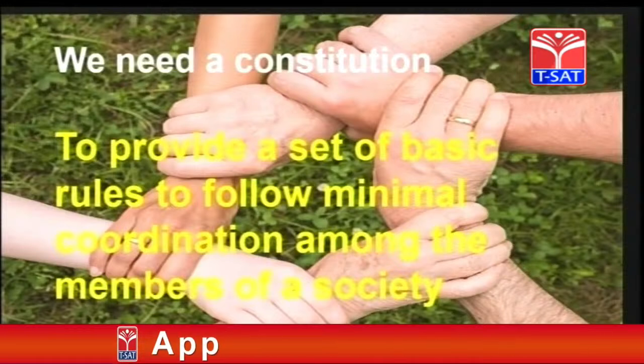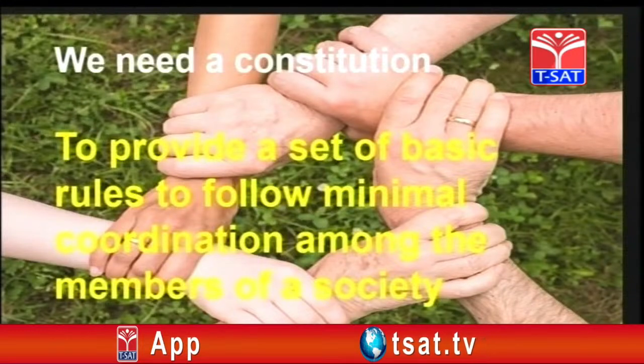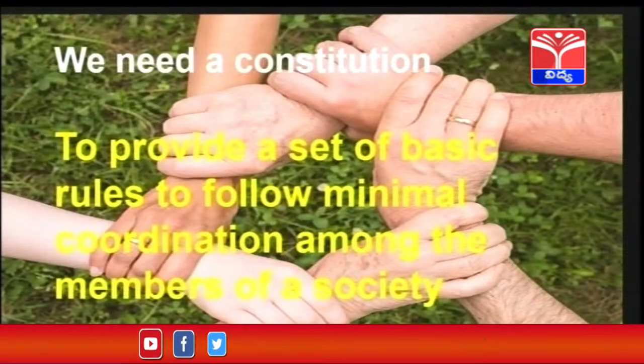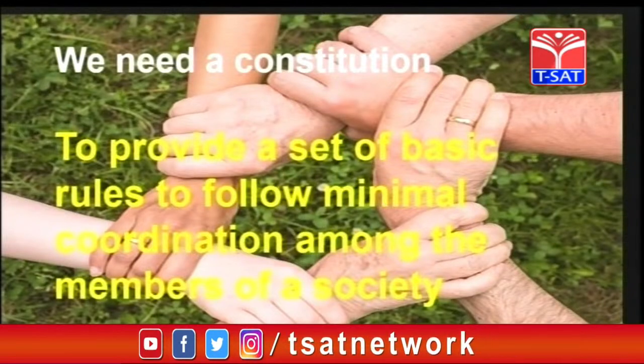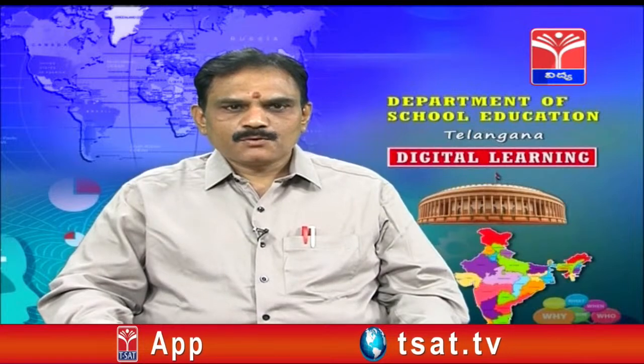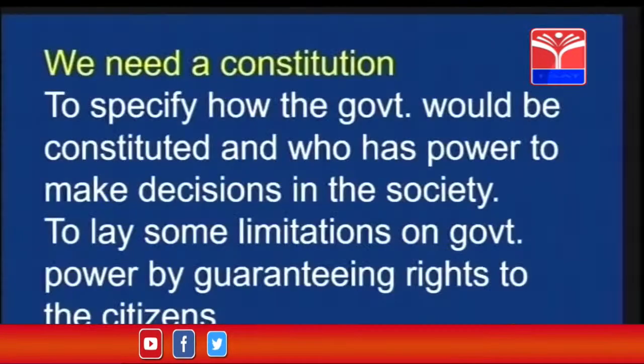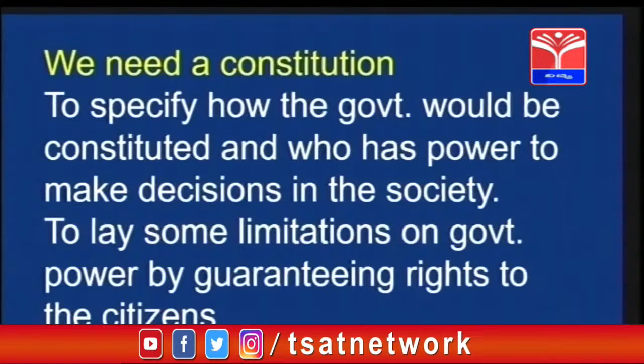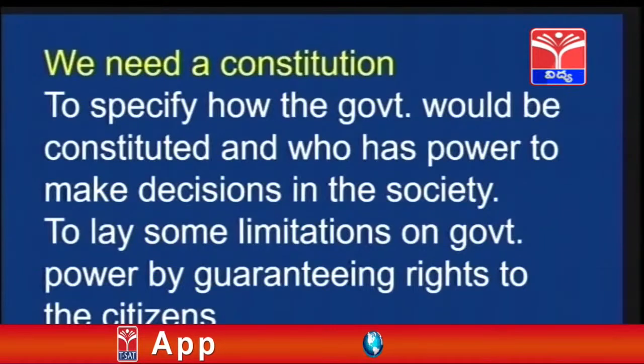Why do we need a Constitution? We need a Constitution to provide a set of basic rules to follow for minimal coordination among the members of a society. Here, to run the government or to run the society, we need some basic rules. So for that purpose, there is a need for a Constitution. We need a Constitution to specify how the government would be constituted and who has power to make decisions in the society, and to lay some limitations on the government's power by guaranteeing rights to the citizens.